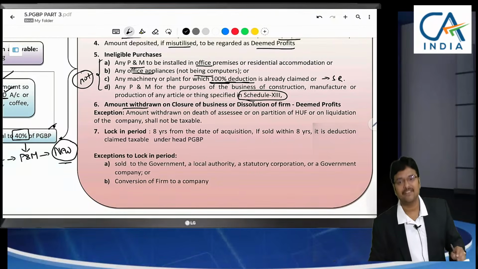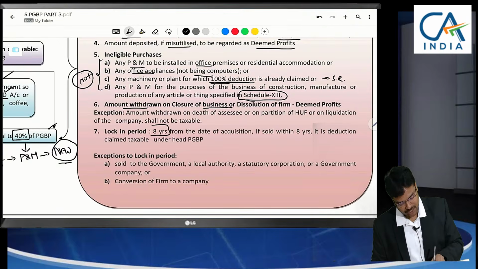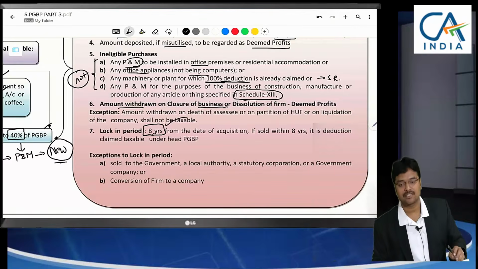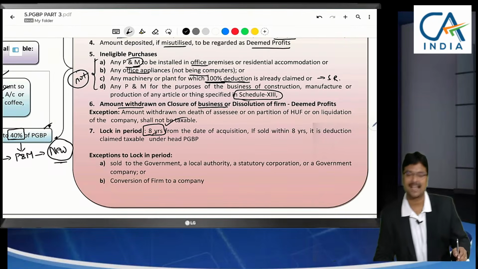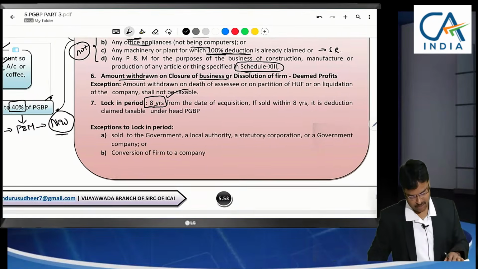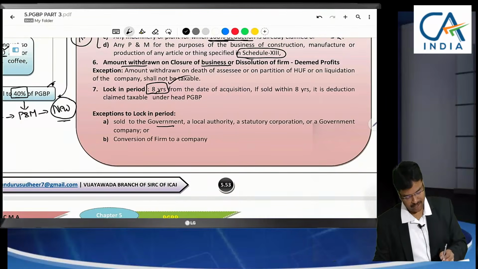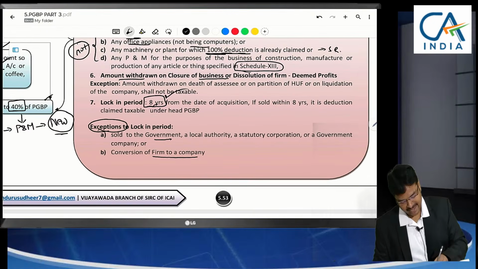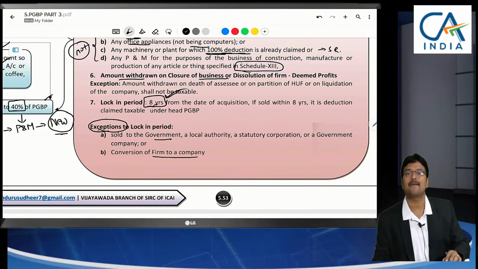Amount withdrawn will be taxable, or if you close the business, that will be taxable. New asset purchase lock-in period 8 years. Here new plant and machinery we are purchasing. Lock-in period is 8 years. Within 8 years if you sell, it will be taxable. But if you sell to government or conversion of partnership firm into company, these are exceptions. But usually 8 years you have to hold that capital asset.